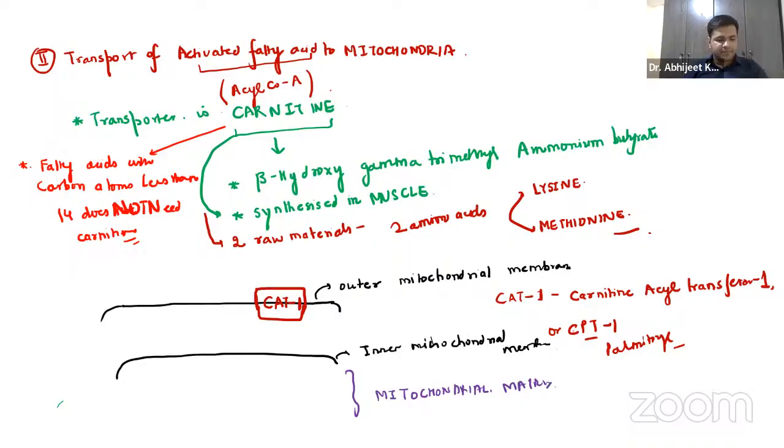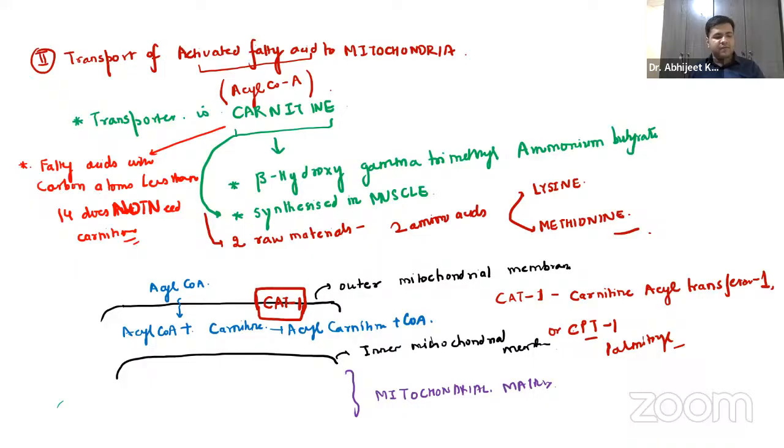This acyl coenzyme A, let me just write it. Yes, this acyl coenzyme A will now come into the space between the outer and the inner mitochondrial membrane. This is acyl coenzyme A plus carnitine. Now, what will it form, guys? It will form acyl carnitine plus coenzyme A.